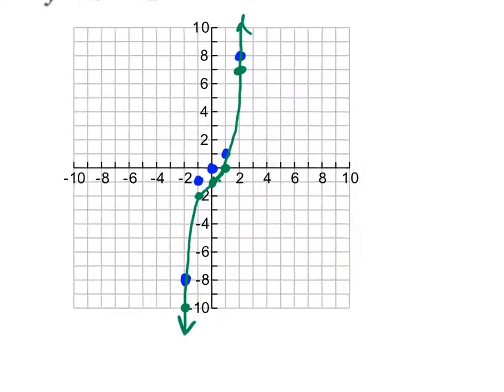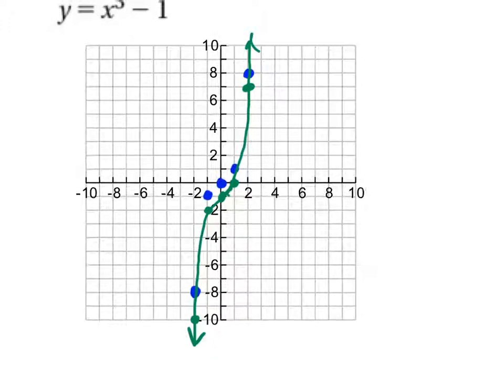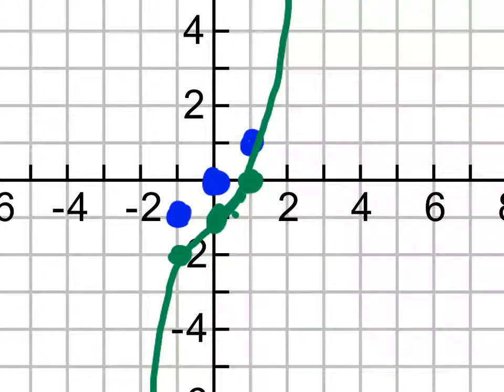So there is my graph. You see the blue dots there, those are the original parent function dots, and then I shifted them down 1. I shifted each of those dots down 1. Okay. And just for grading purposes, I'm looking here in the middle. When I'm grading a quiz or a test, and I'm trying to decide, does this student actually know what they're doing? I'm looking at this. Did they make it obvious that these 3 dots have shifted down from where they normally are?